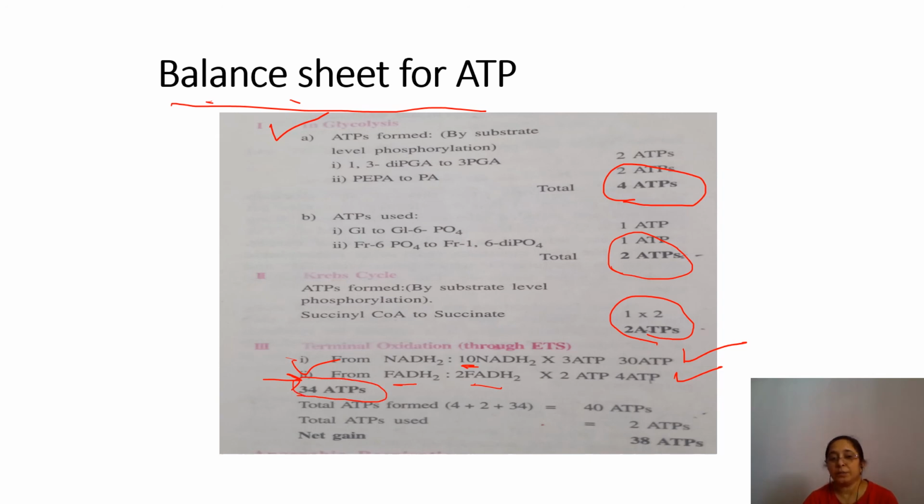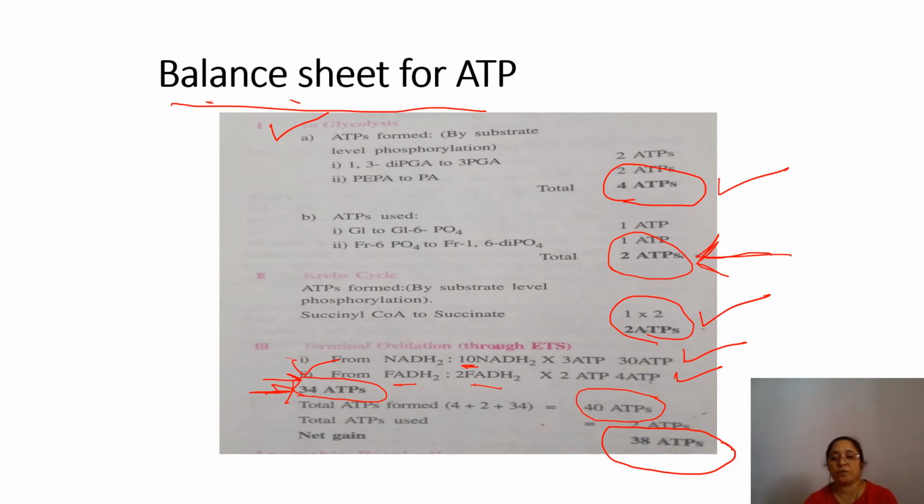So total ATP formed is 4 plus 2 plus this 34. Total is 40 ATP. But we have also utilized these 2 ATP in glycolysis. So 40 minus 2, the total is 38 ATP, the outcome of aerobic respiration.